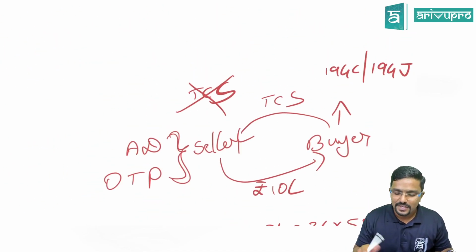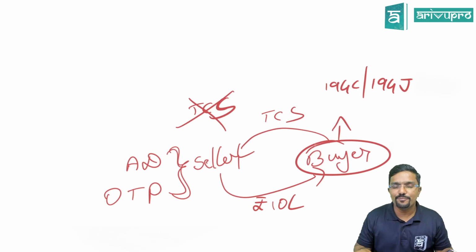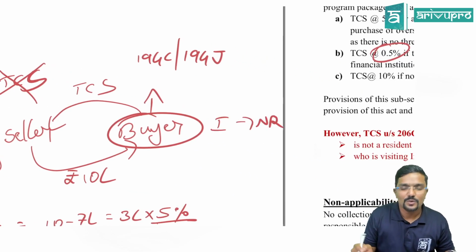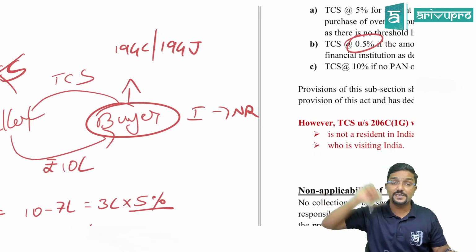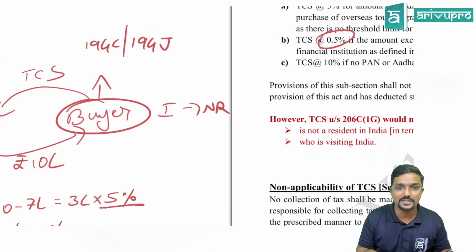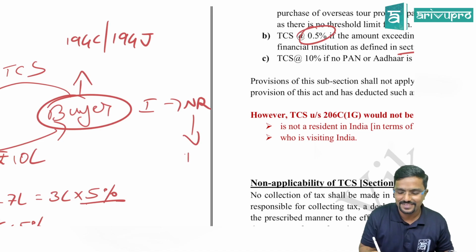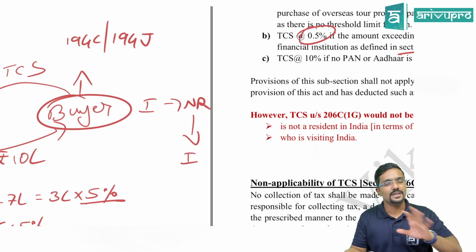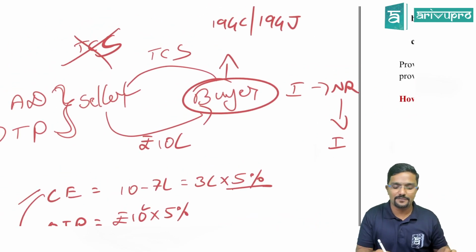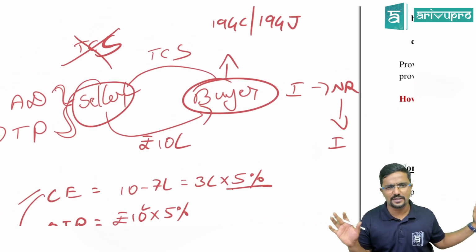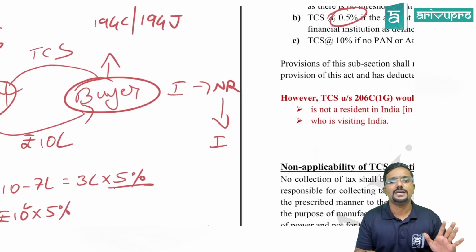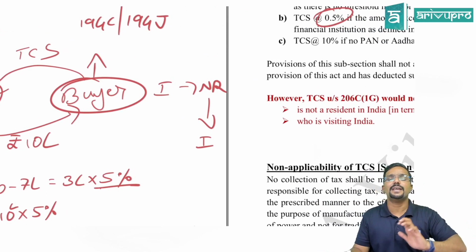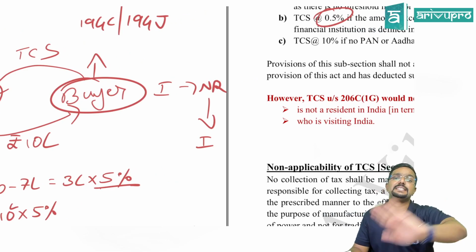So simple, if buyer is an individual who is a non-resident in India as per section 6, which talks about residential status, and he is coming to India for a visit, in that case TCS would not be collected by the seller, irrespective of who is the seller. If buyer is an individual who is a non-resident who is visiting India, then the seller will not collect TCS.